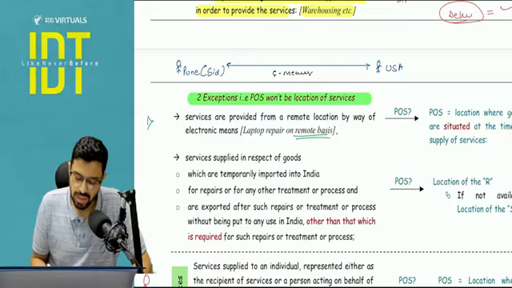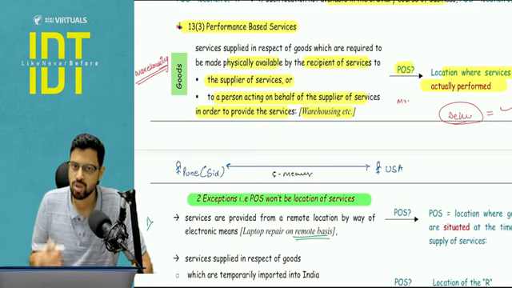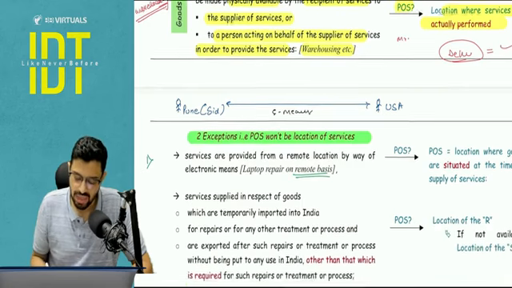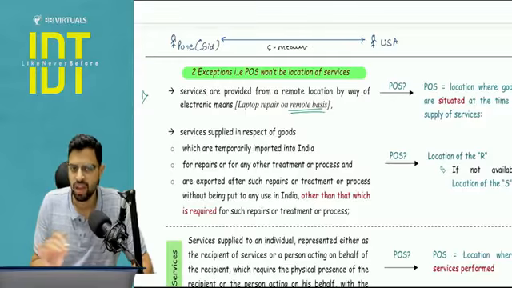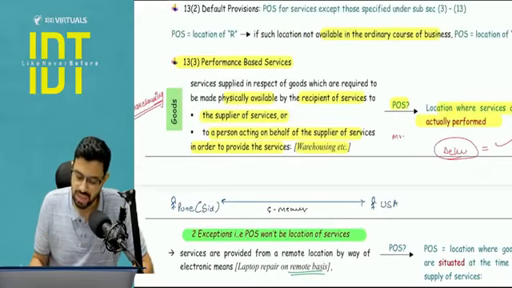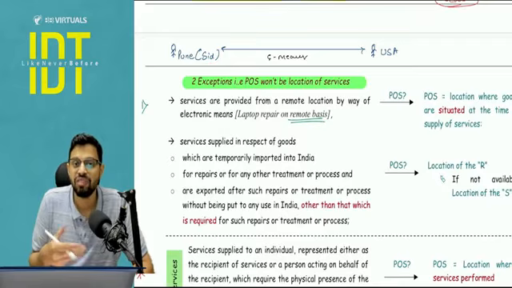Now technically, this is also a performance based service. Physical presence is not required, but the requirement of the goods is there. So this is also somewhere falling under the performance based service, but here it is an exception. If we don't cover the exception and we just see this particular 13.3 provision, the answer will be where the services are actually performed, that is Maharashtra. But apply your feel factor and logic.